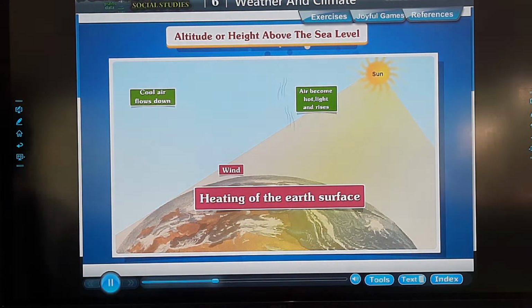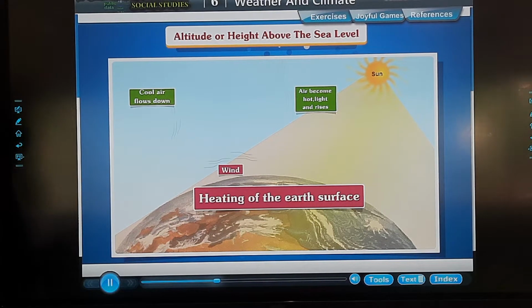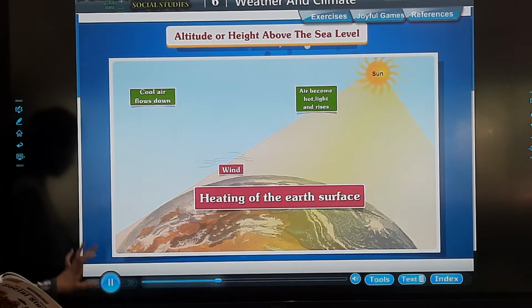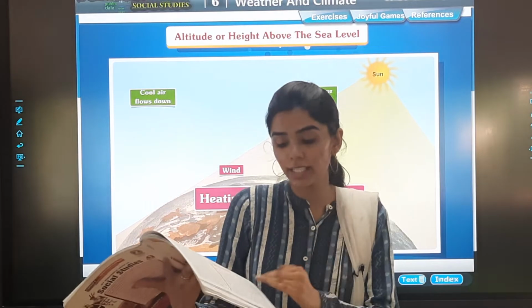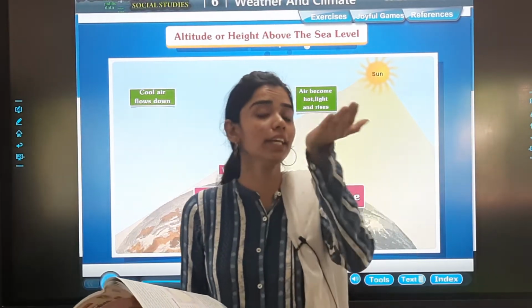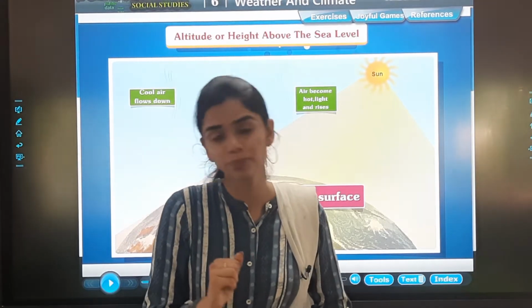The temperature decreases as the height of the land increases. This is the reason why hill stations are cooler than plains even in summer. Very important. What is it? The temperature decreases as the height of the land increases. Now suppose I talk about the hill stations, okay?